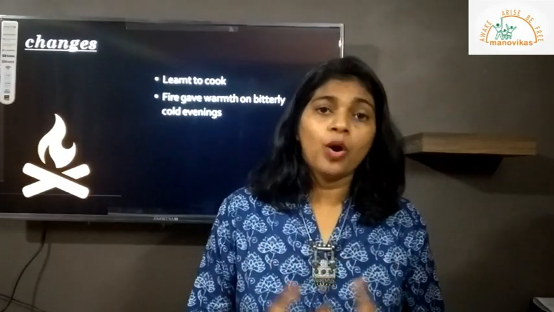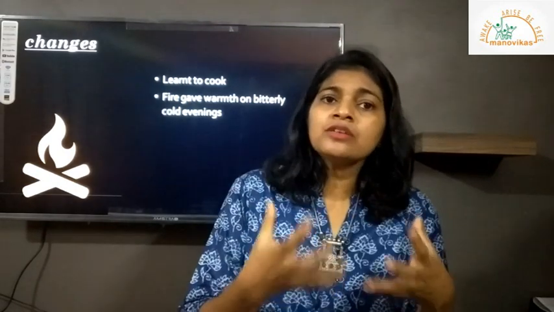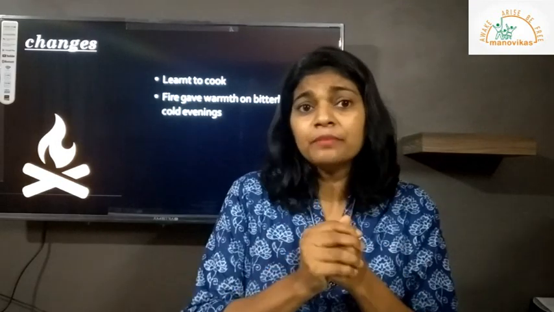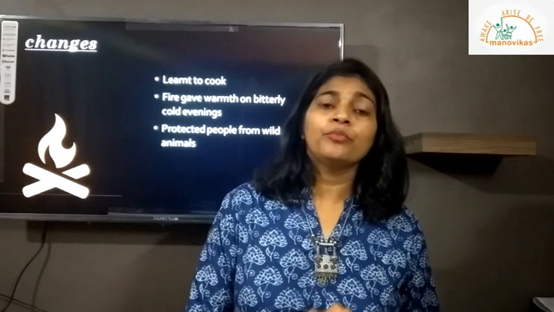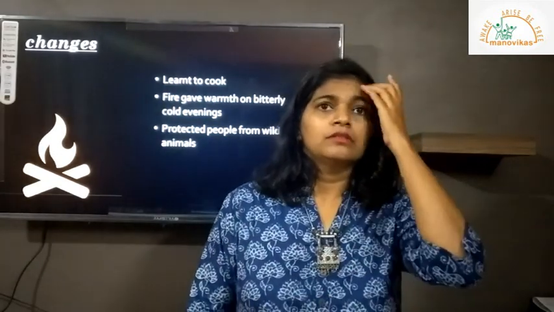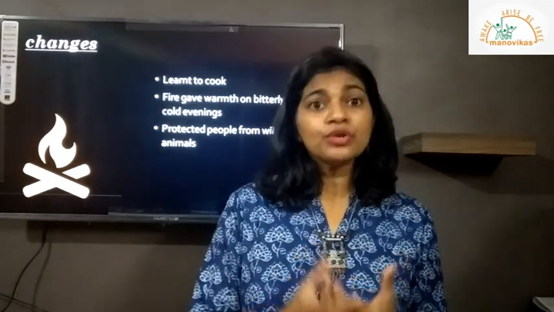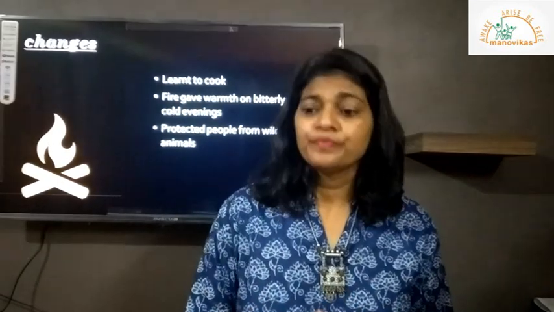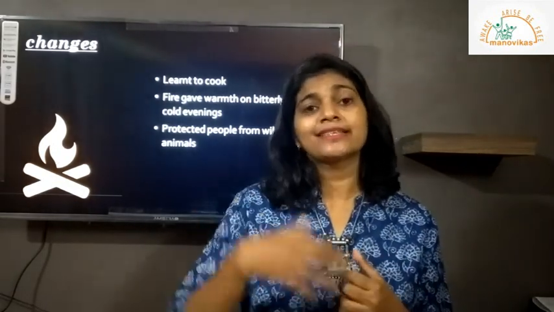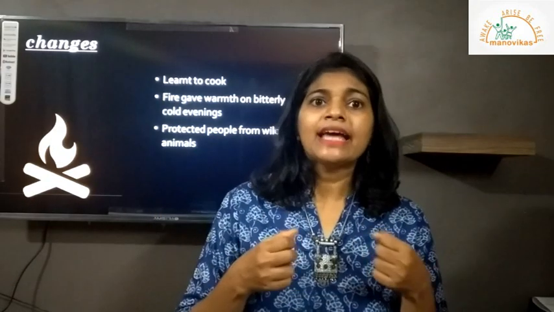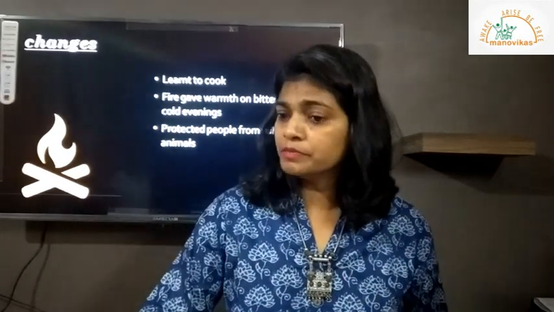Also, fire gave them warmth. So whenever it was too cold, they used fire for it. Now they knew that there is something which will help them during the cold seasons. It protected them from wild animals too. So when men started controlling fire, and controlling fire is very important, because if it goes out of control, it is dangerous. Man started using it for its own purpose. It started using it against the animals. So this was another tool which it had, so that man gets protection from the wild animals.